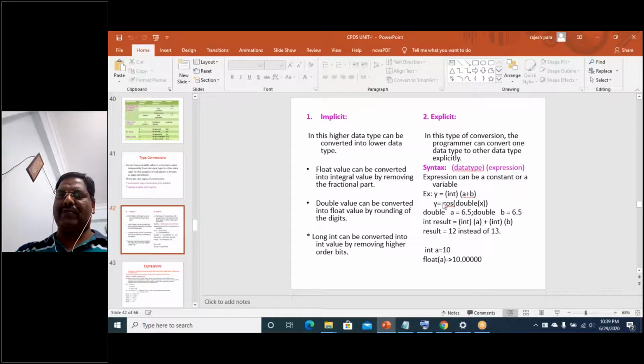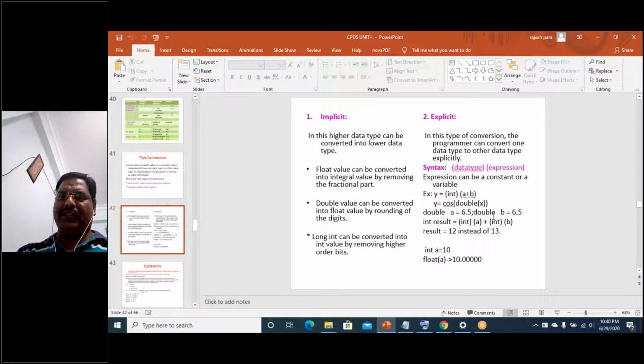For example, y is equal to int of a plus b. Whatever value a plus b gives, even if fractional, is converted into int and stored into the variable y.